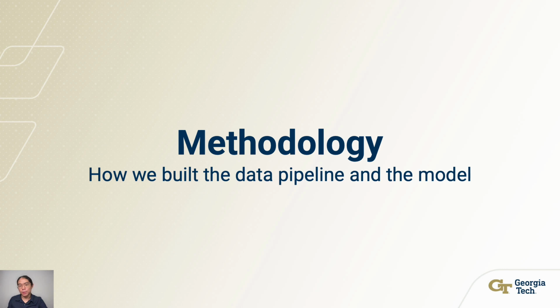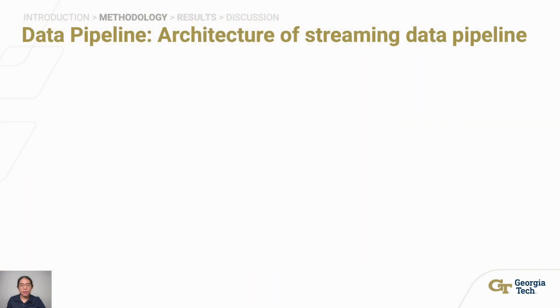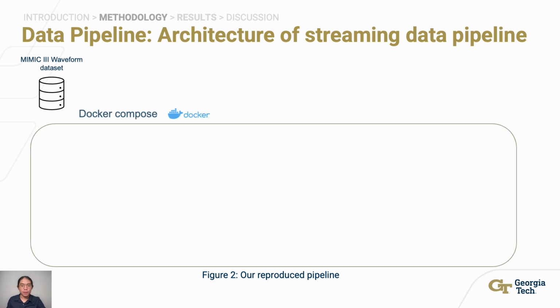Next, we'll discuss how we built the data pipeline and the model. Here is the architecture of the streaming data pipeline that we implemented. First, we store the MIMIC III waveform dataset on our local. Using Docker Compose, we created multiple containers that can interact with one another. We first set up the containers for Kafka and Zookeeper. This is because we use Spark streaming, which enables the data to be streamed continuously, and it relies on Kafka and Zookeeper.